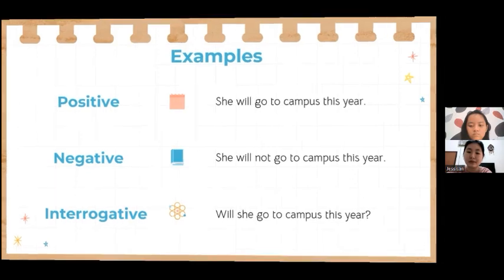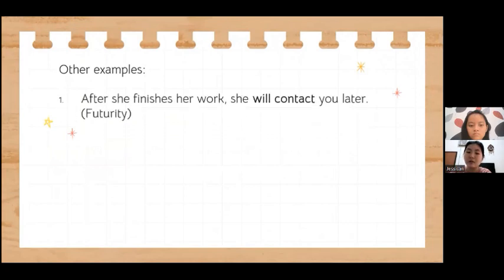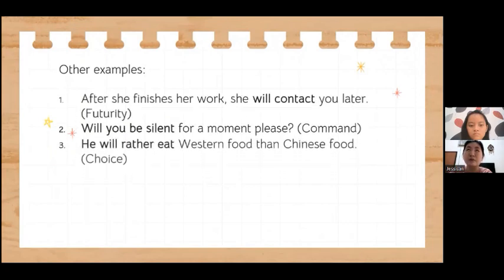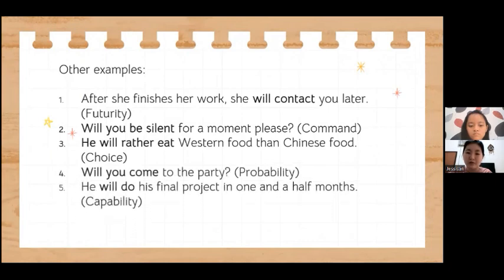For more examples of what we just discussed on the first slide for the simple future will: as I explained before, will is used to express futurity, comment, choice, probability, and capability.